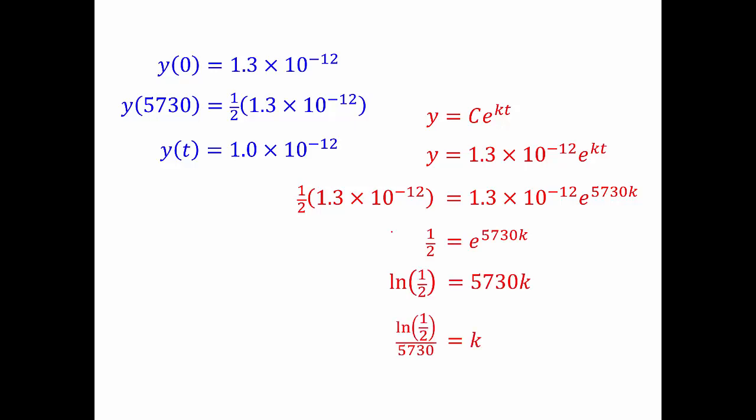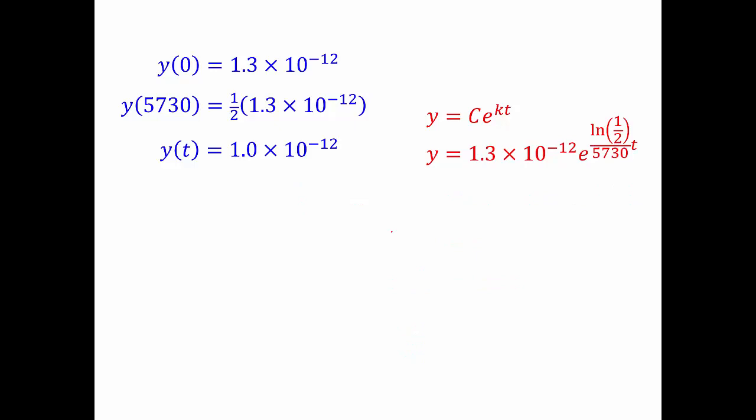ln both sides, divide by 5730. We have our k value. We can go back and fill in our k value to our model, and then we can simplify our model. Keep in mind, this was the shortcut I told you about earlier. We could have started the problem right here. C value is 1.3 times 10 to the negative 12, 1/2 t over 5730. If you had skipped all those previous steps and just started right here, you are perfectly fine.